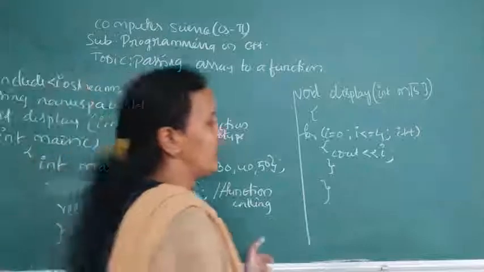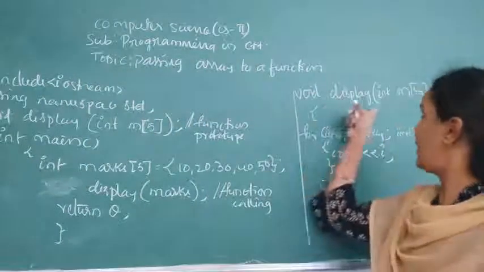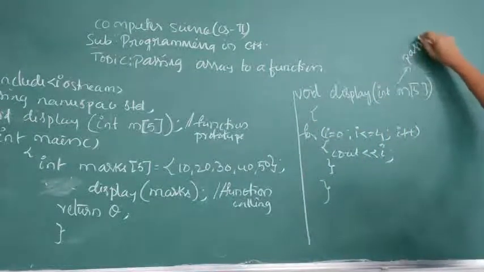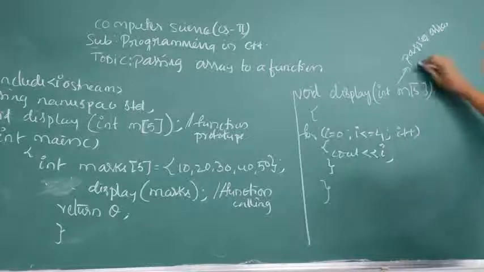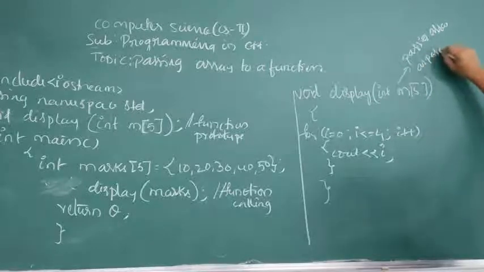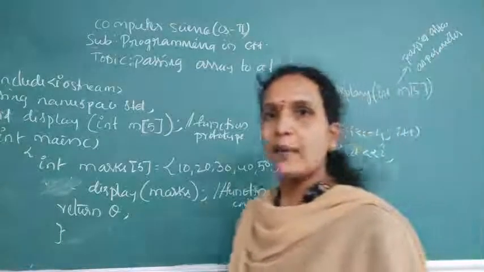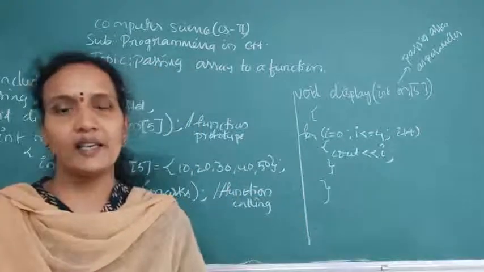Right, so this is a concept actually: passing an array as a parameter. Instead of a single variable, we are passing an array as a parameter. If it is an array as a parameter, what does that mean? More than one element we are passing at a time.